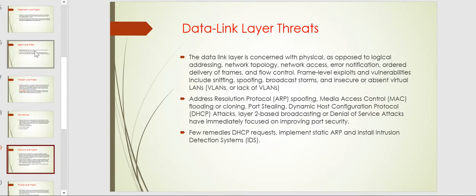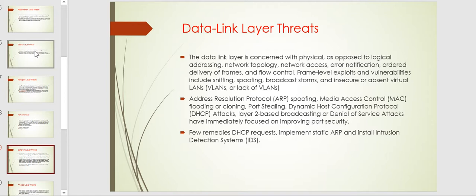Port stealing, dynamic host control protocol attacks, and layer 2 based broadcasting or denial of service attacks come under the data link layer. Denial of service, DoS, appears in almost every layer, so it is one of the important attacks. It comes in different types across various layers, but the main aim is to slow down applications by giving duplicate requests.